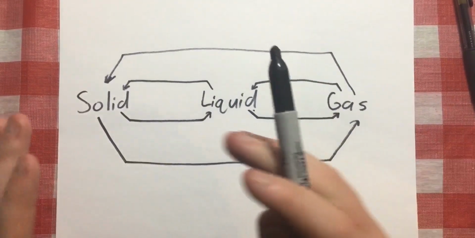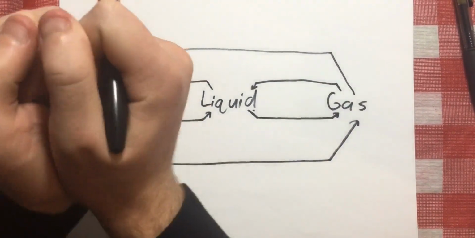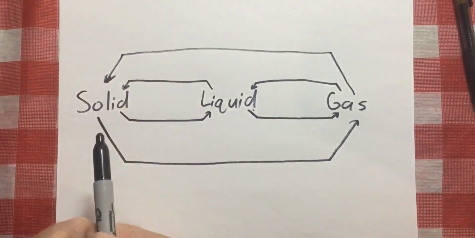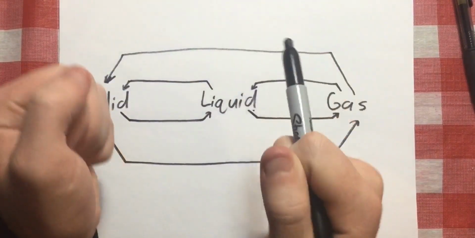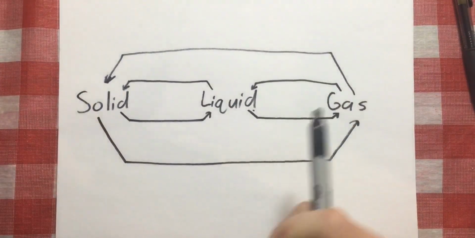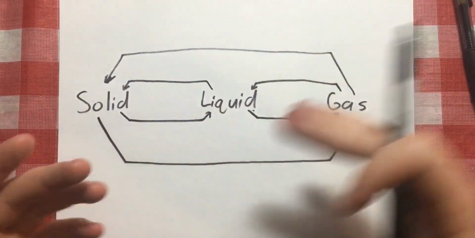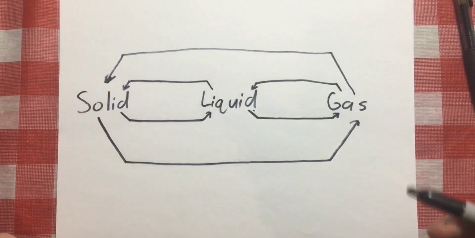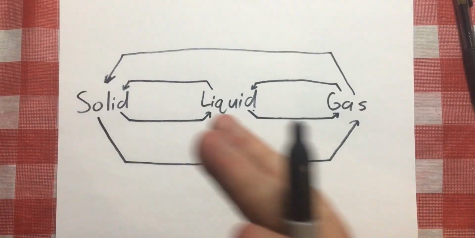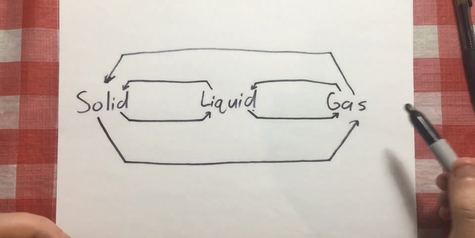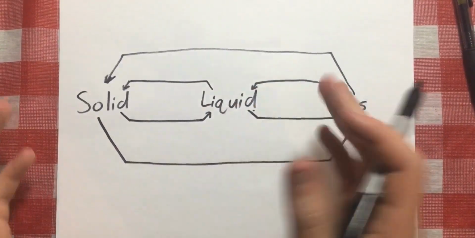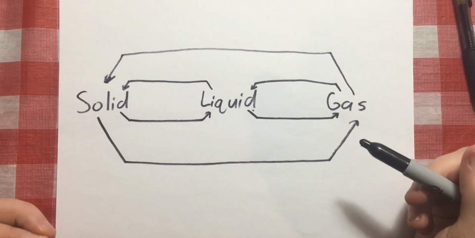So we talked about solids, liquids, and gases, the three phases, the three states of matter. Remember, solids, the particles in those are closely packed, very densely packed with low energy. The liquids are in a medium density and medium energy, and the gases are very loosely packed, very low density and high energy. So we talked about what those look like, but we never talked about the names of the transitions between them. So today, our last thing we're going to look at is those transition names.